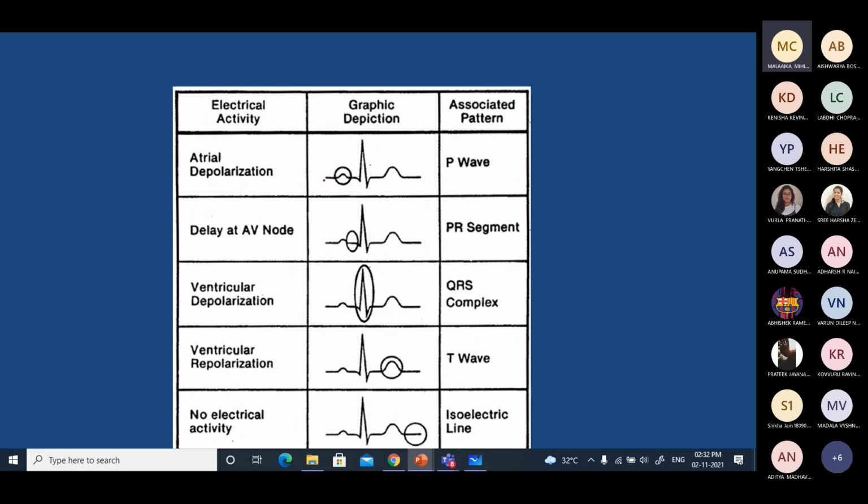segments, I can say. In the graphical display of ECG here, you can find that there are various portions of the ECG, which are also named. All of you are aware of that. There is a P wave, which is highlighted here, and other segments like the PR segment, the QRS complex, etc. The importance of this labeling may be known to you, associated with the function. All this you studied in physiology.